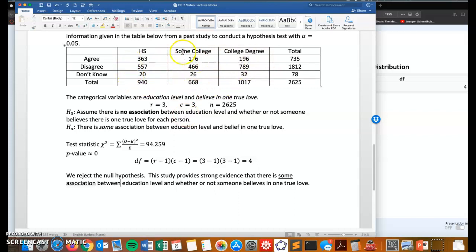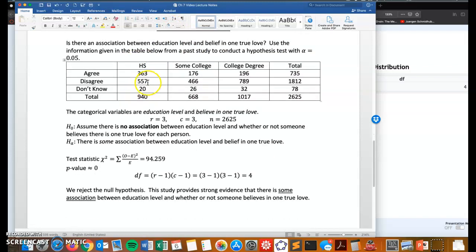If this were second semester stats, we would dig deeper into this type of question and maybe do some confidence intervals or difference of proportions. But for just this one hypothesis test, all we could say is that there is some association between education level and whether or not someone believes in one true love.